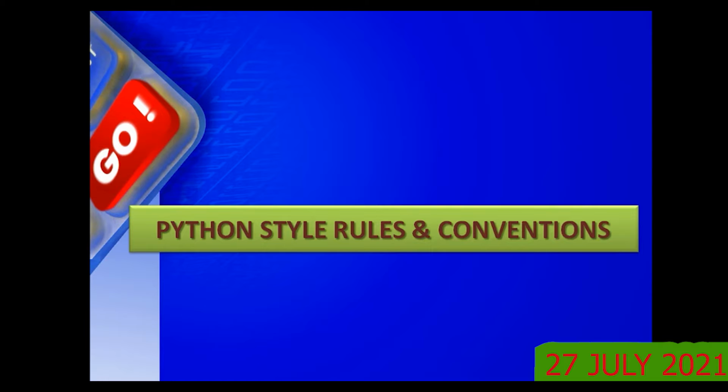Whenever we see that symbol, the symbol used in C++ was the semicolon. The moment the semicolon is interpreted, that is the end of the statement. But in Python, we don't use any symbol to terminate the statement. At the end of each statement, you don't have any symbol for the purpose of termination.